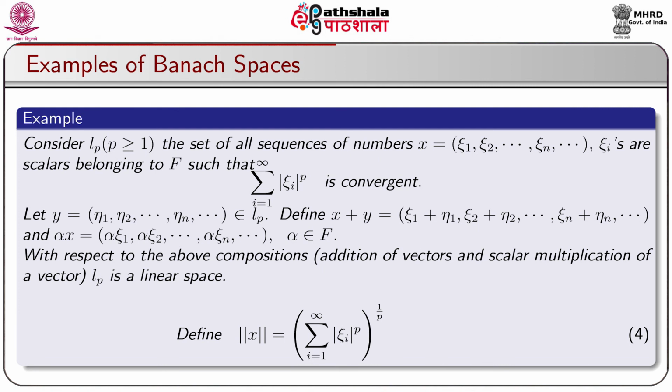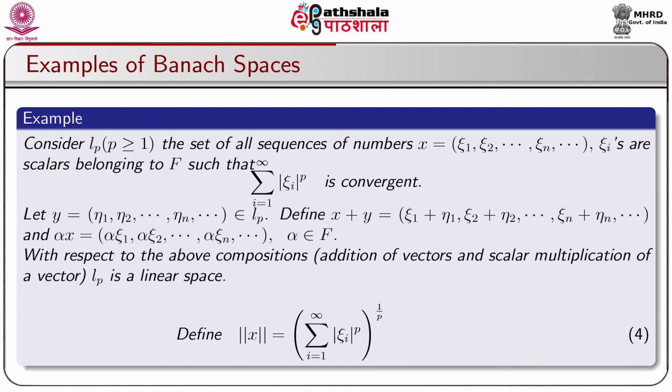We take another example, that is Lp, where p is greater than or equal to 1, the set of all sequences of numbers x equal to (xi 1, xi 2, ..., xi n, ...), where the xi i are scalars belonging to the field of scalars capital F, such that sigma i equal to 1 to infinity modulus of xi i to the power p is convergent.